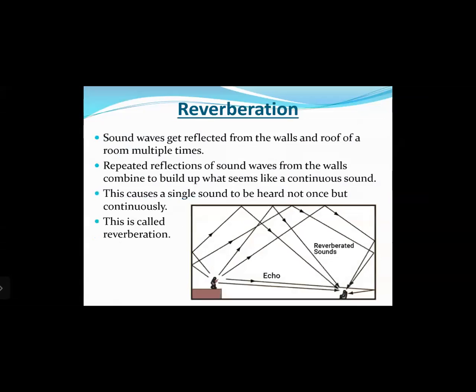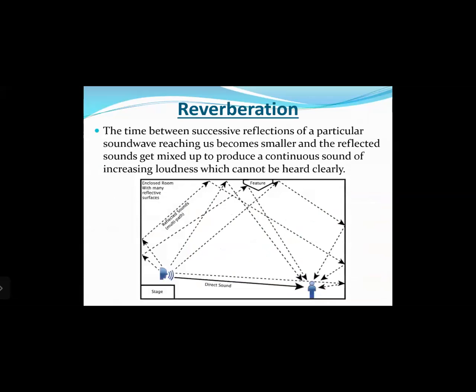Right. Let us see what reverberation is. Sound waves get reflected from the walls and roof of a room multiple times. Repeated reflections of sound waves from the walls combine to build up what seems like a continuous sound. This causes a single sound to be heard not once but continuously. This is called reverberation. The time between successive reflections of a particular sound wave reaching us becomes smaller and the reflected sounds get mixed up to produce a continuous sound of increasing loudness which cannot be heard clearly.